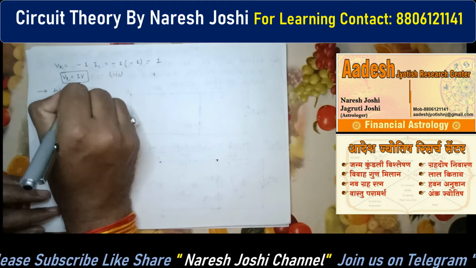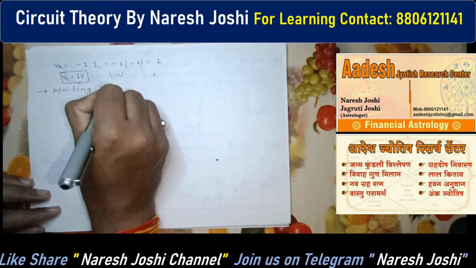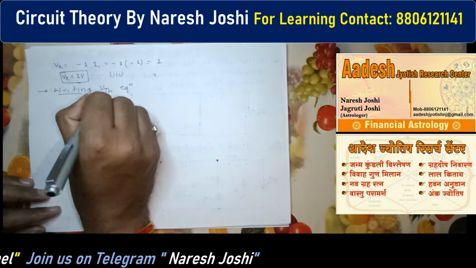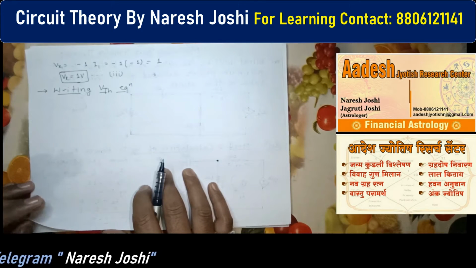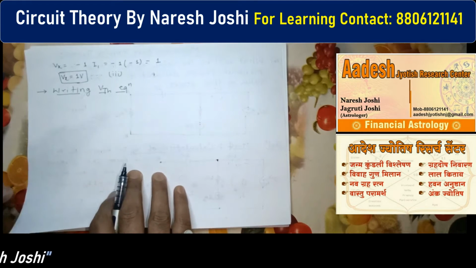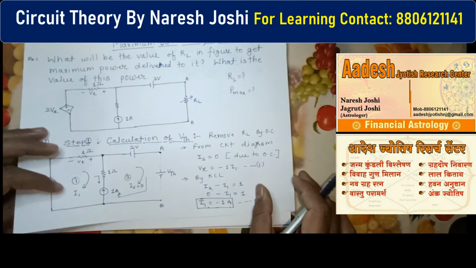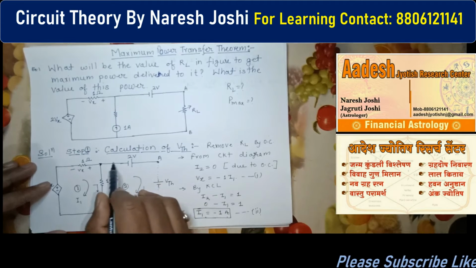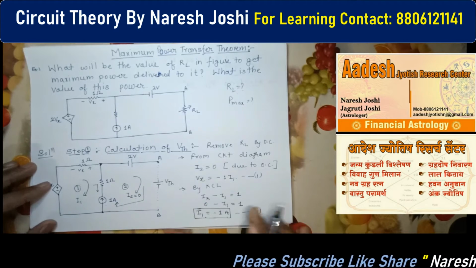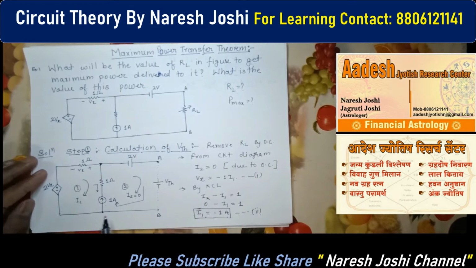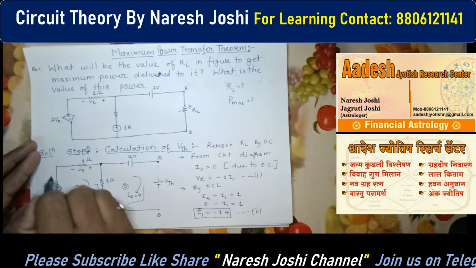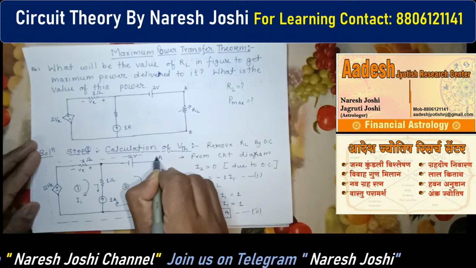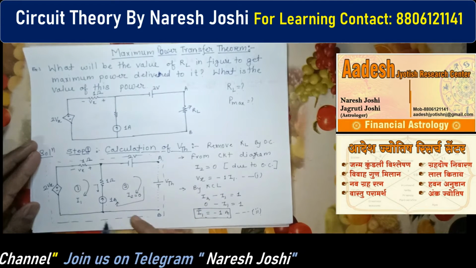writing the VTH equation. Okay, so this is important, you always have to do this. So how can you write down the VTH equation? Again, for this we have to apply KVL. No need to calculate from, you have to start from this path to this path. It will be a little bit confusing sometimes. Okay, so simply, because this is a super mesh, we can consider this as the super mesh. You can check it, it is a complete super mesh because a current source is present between.